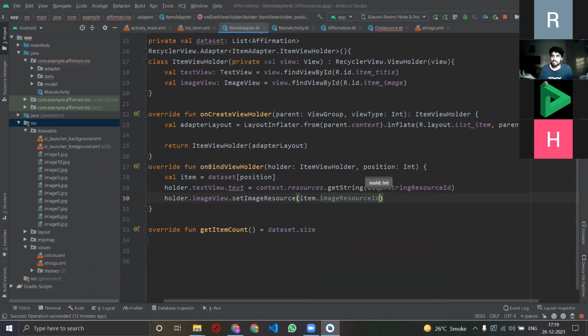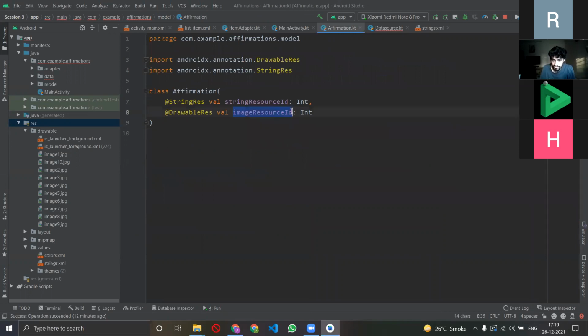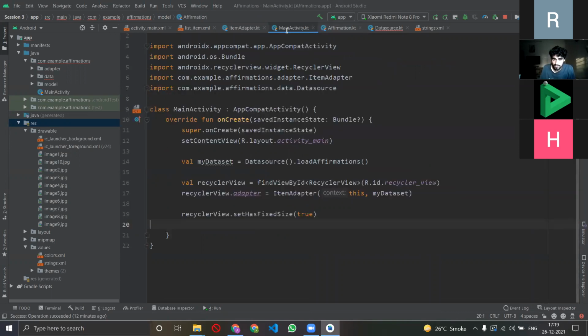And how will you identify the images? By the resource ID, right? And what is the resource ID? If you remember the model, it is this, right? Basically I'm doing that. Now we are done with the images. Now the images are loaded, trust me. Now just for the final part, stay with me for 5 more minutes and we'll be done.